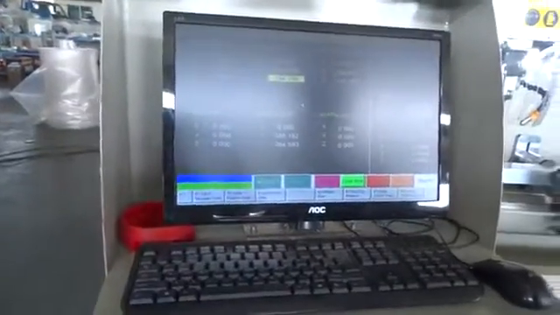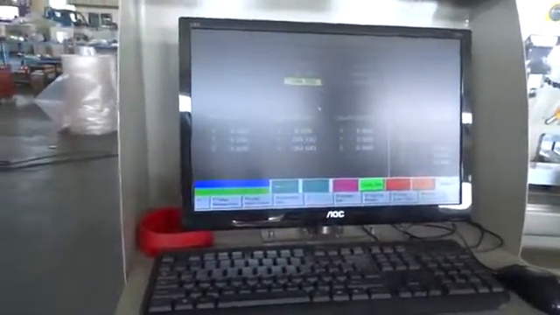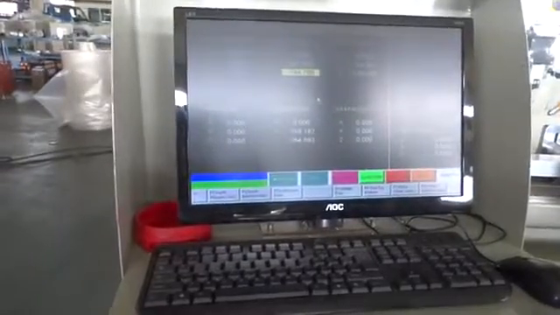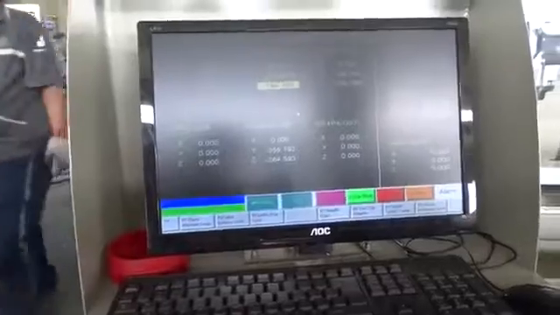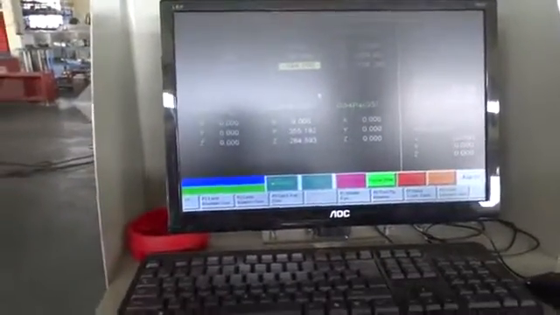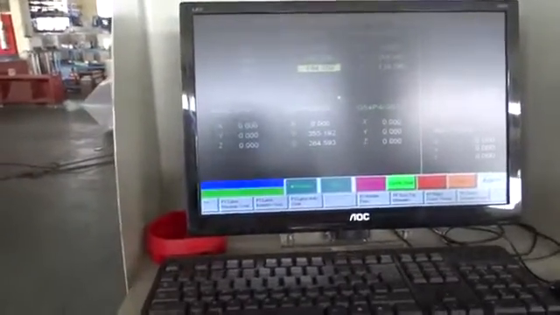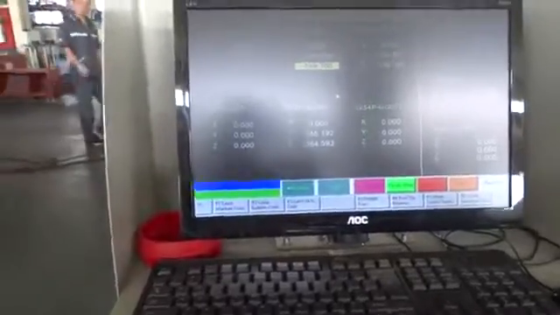Now we will go to the 5 step. The 5 step is, for example, we have 2 milling cutters. You need to change tools. So how to set up the second milling cutter Z position?